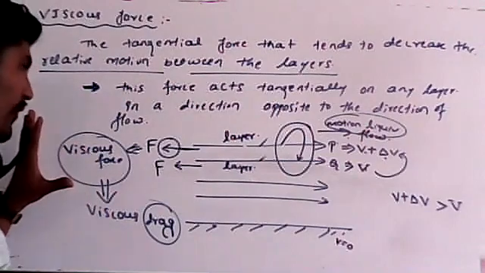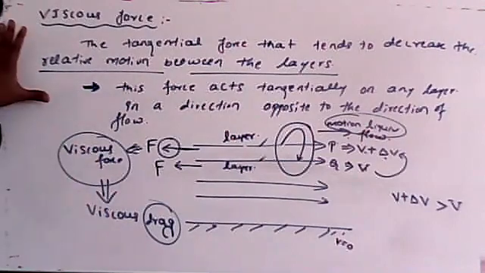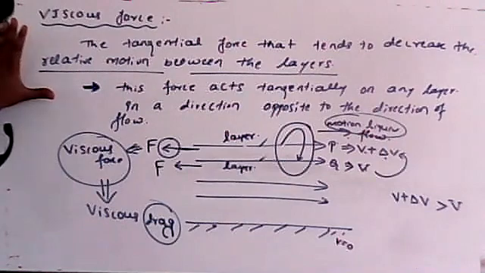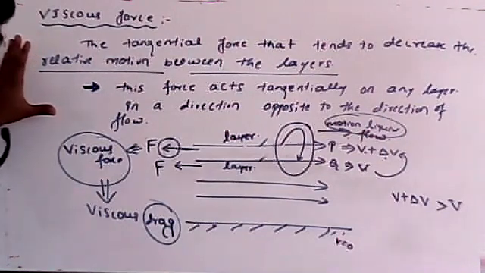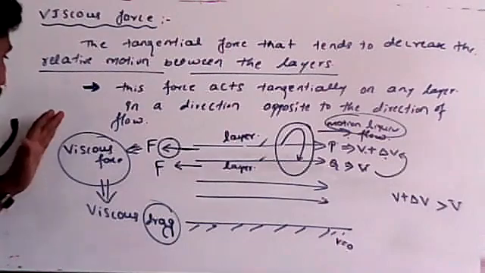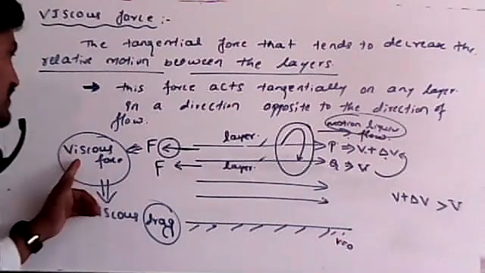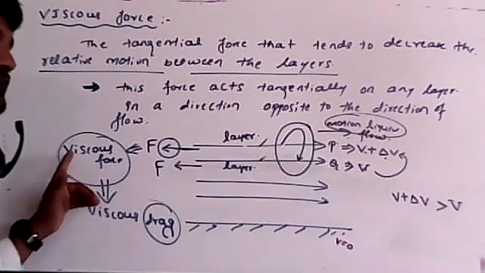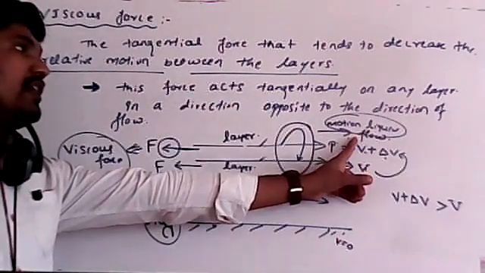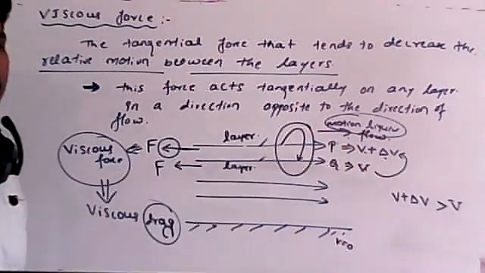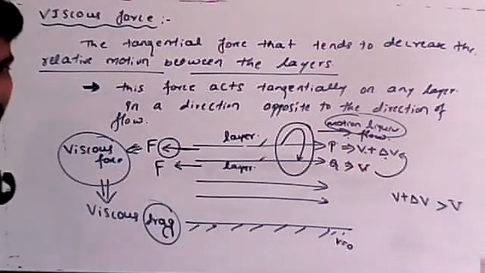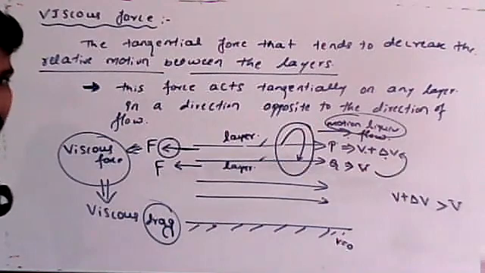This is a very important part of this chapter. I hope you understood. So this is viscous force, or viscous drag, always opposite to the direction of motion of the liquid. Then we will move to the next concept.